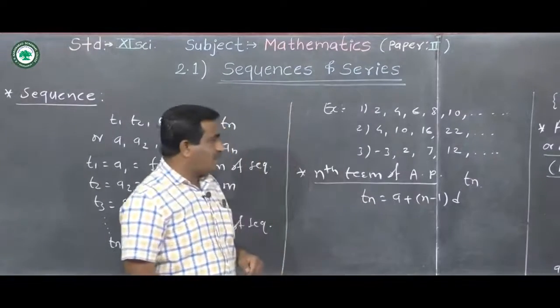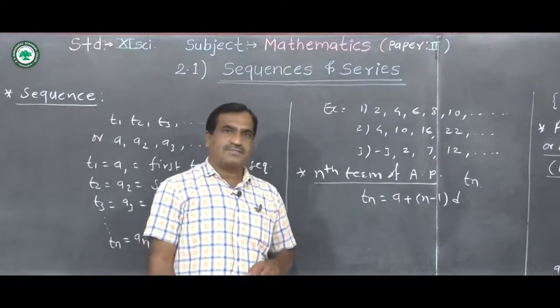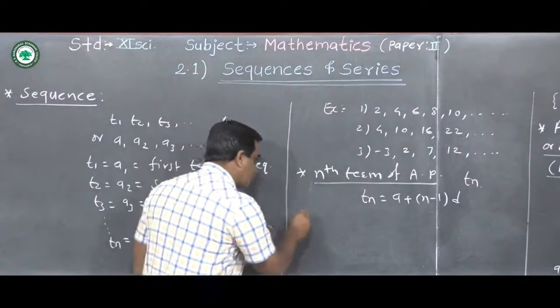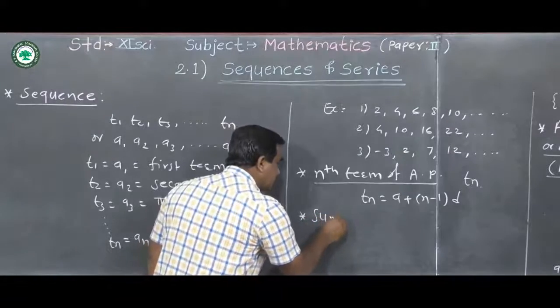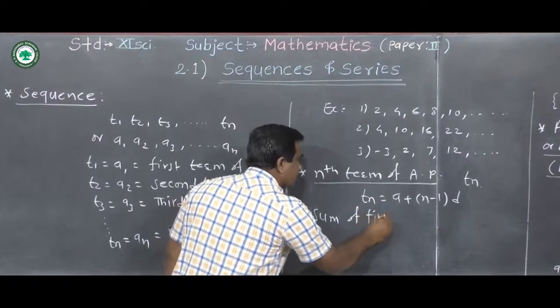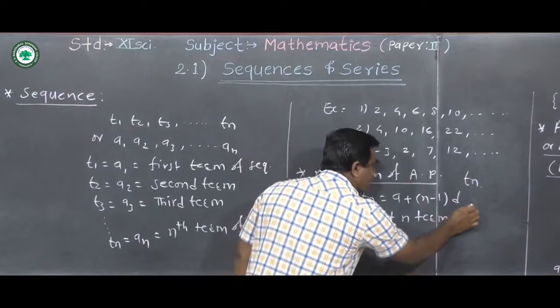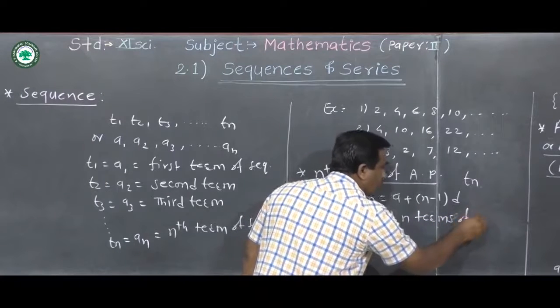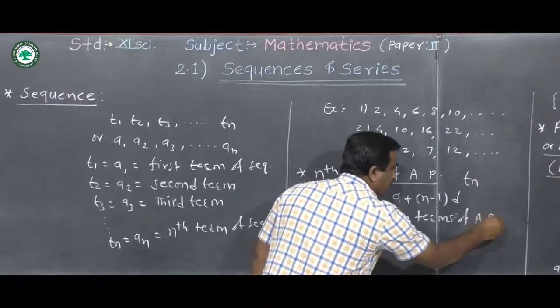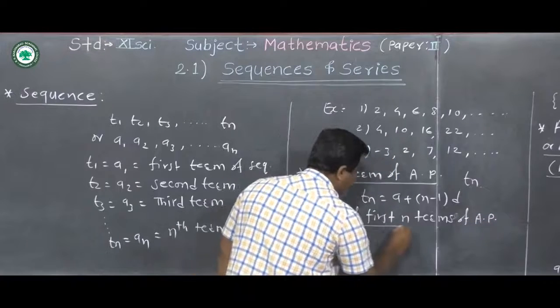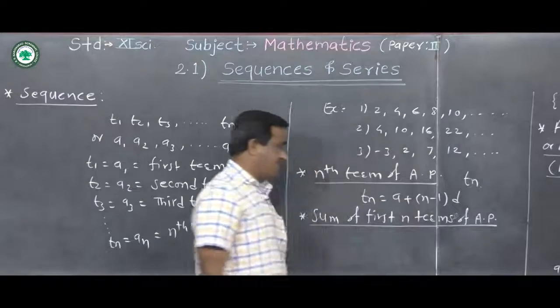Now we can see the sum of the first n terms of an arithmetic progression, or simply AP.